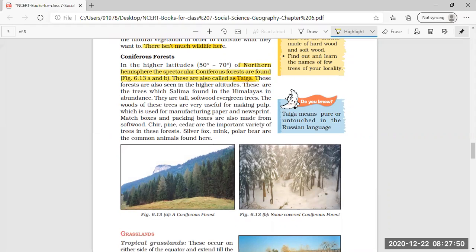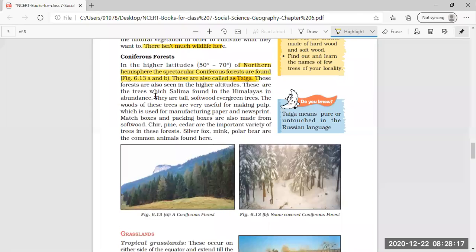These forests are also seen at higher altitudes. These are the trees which Salima found in the Himalayas in abundance. At the start of the lesson, we read about the experience of Salima. She was going to Manali, and she saw coniferous trees on the way just because she was moving towards higher altitudes.